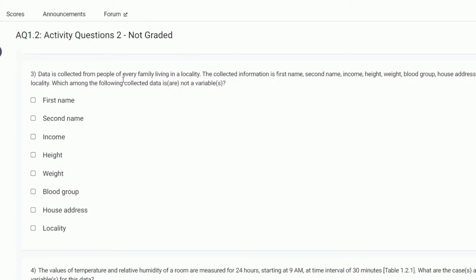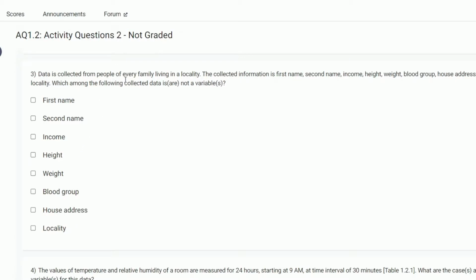Data is collected from people of every family living in a locality. The collected information is first name, second name, income, height, weight, blood group, house address, locality. Which among the following collected data is or not a variable? First name is a variable, second name is a variable, not a case. Income is a variable, height, weight, blood group are variables, house address is also a variable, locality.